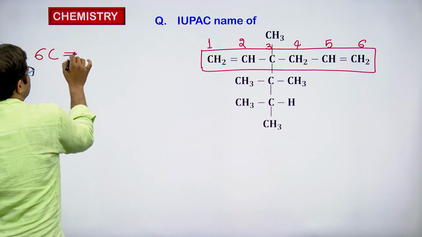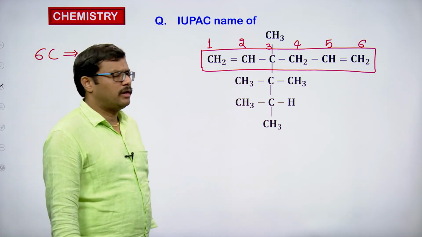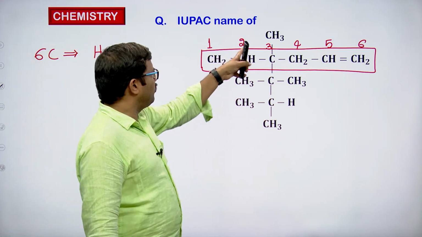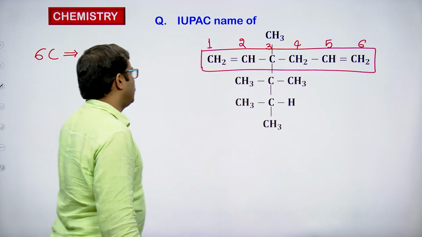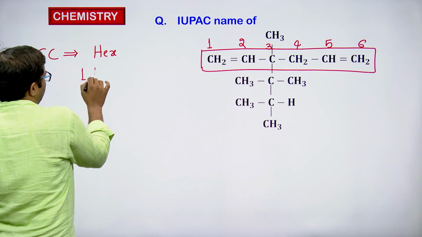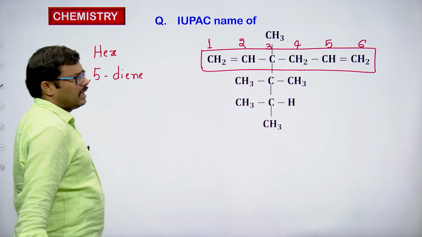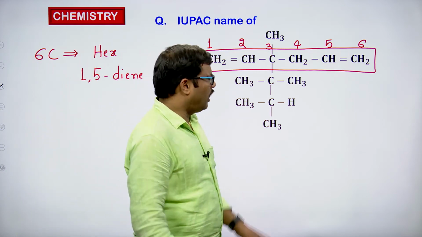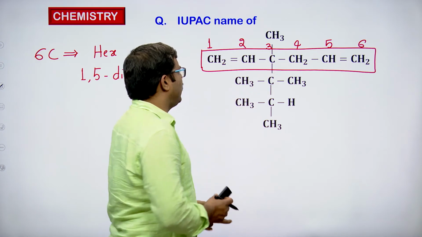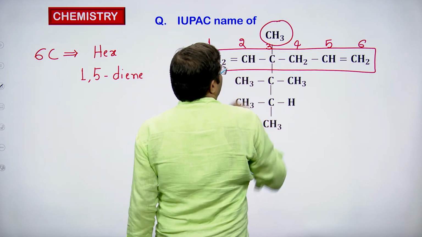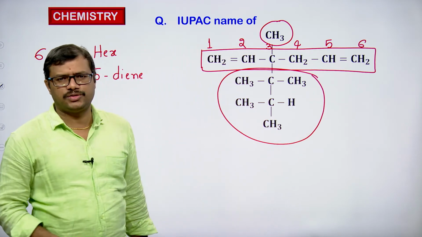When we have 6 carbon atoms, the parent name should be hex. At the first carbon atom we have a double bond, and on the 5th carbon atom we have a double bond. So, it is 1,5-diene. And look at the third position, or the third carbon atom. On the third carbon atom, one side we have a methyl group, and the other side we have a very big complex substituent.